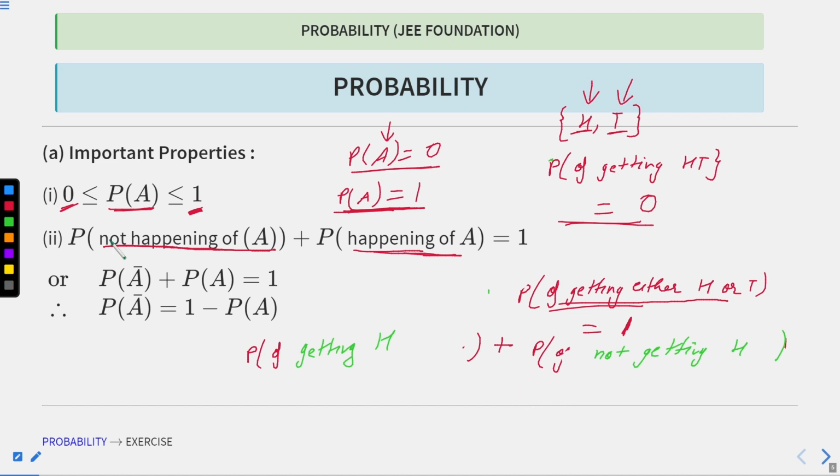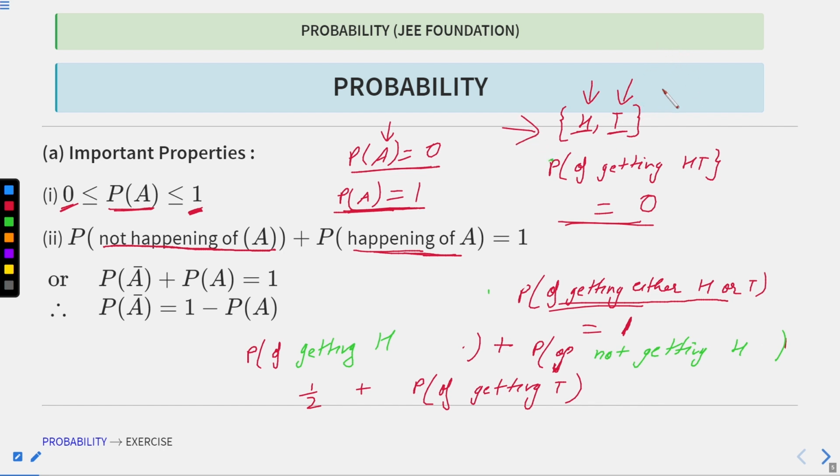So the probability of getting head is 1 by 2, we already know. Probability of not getting head means we are asking for the probability of getting tail. So we are asked indirectly the probability of getting tail in this case.